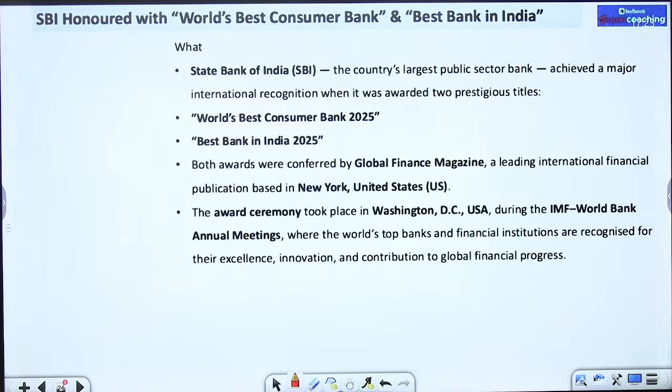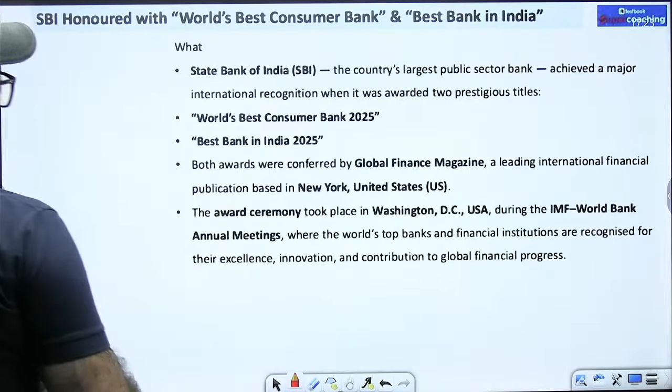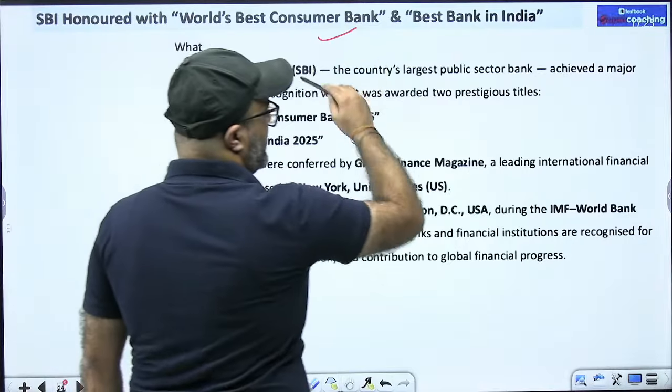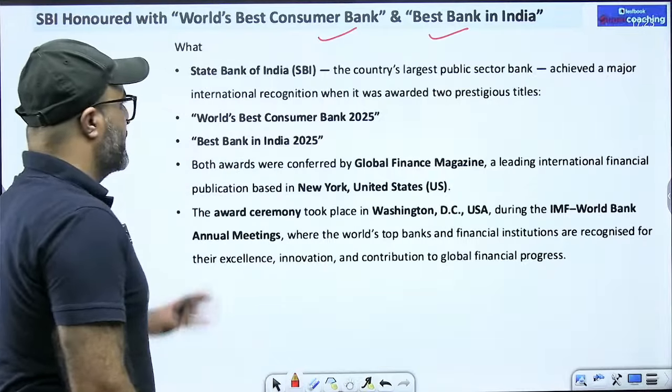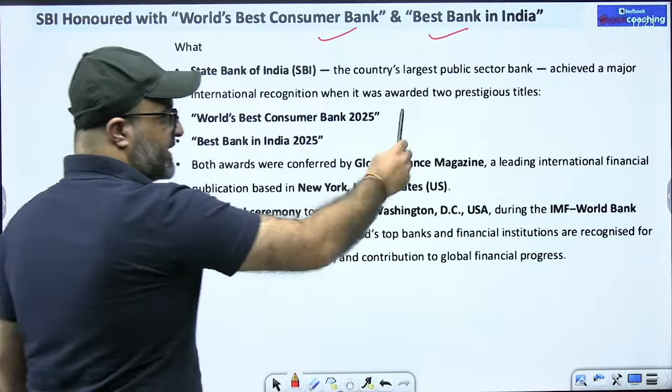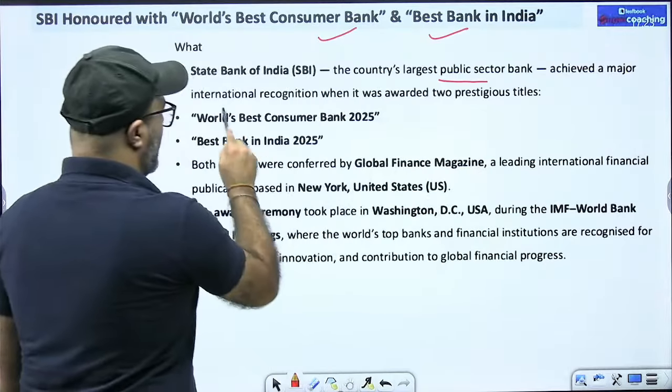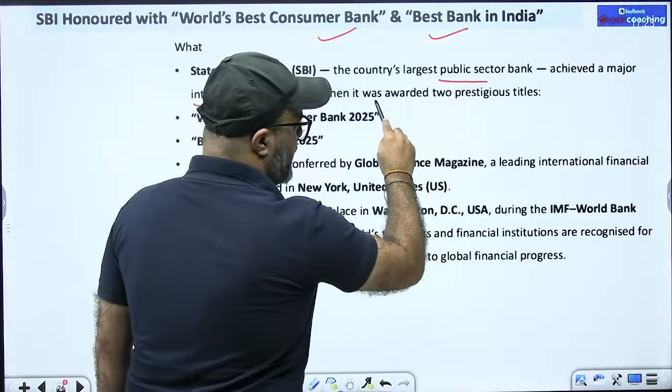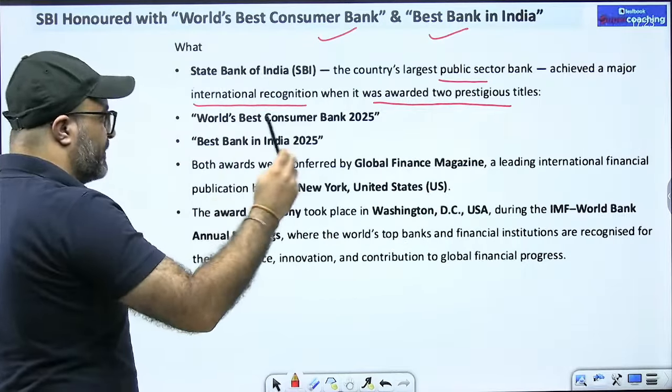And if I talk about this particular event where this award was given, that was basically a joint meeting of IMF as well as World Bank. We call it the annual meeting of IMF and World Bank. So SBI has been honored with two awards. The first one is World's Best Consumer Bank as well as the Best Bank in India. So State Bank of India, the country's largest public sector bank, has achieved a major international recognition when it was awarded with two prestigious titles.